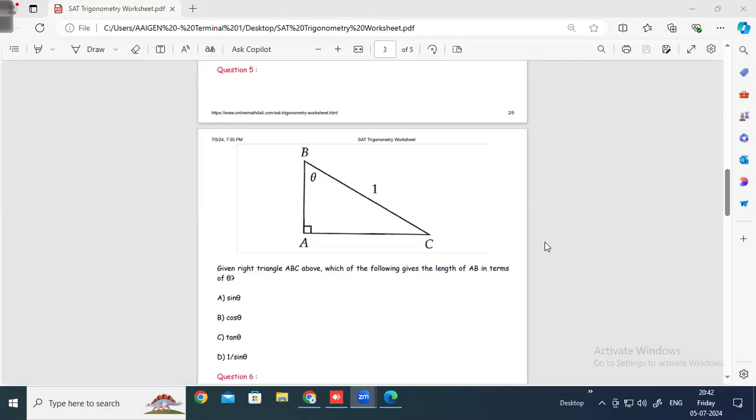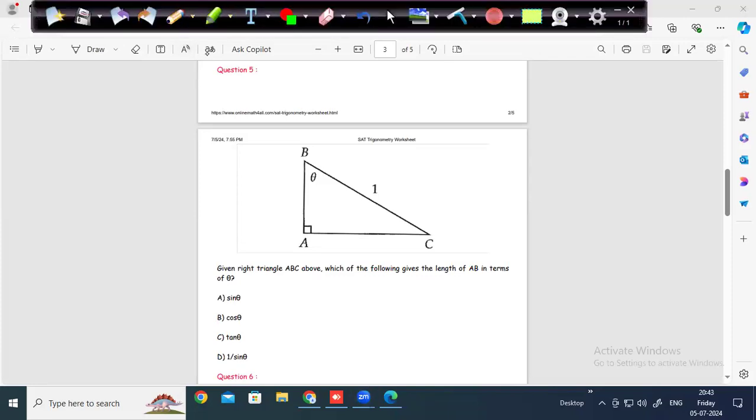Very good. Okay, just mention answer as A or B or C. No need to type again. Tan theta, cos theta, 1 by sin theta, something. You are not required to type the answer. So I need to find adjacent. I know hypotenuse, so immediately cos theta. So cos theta is equal to adjacent by hypotenuse. So AB is cos theta. So answer is B for Bangalore.